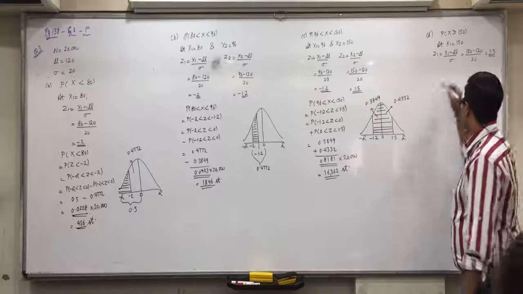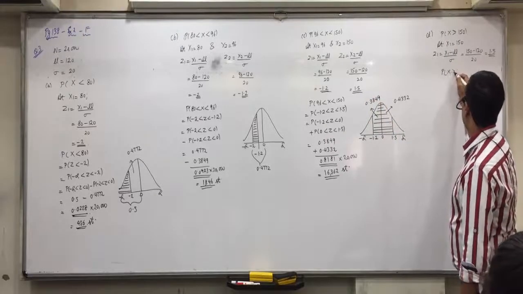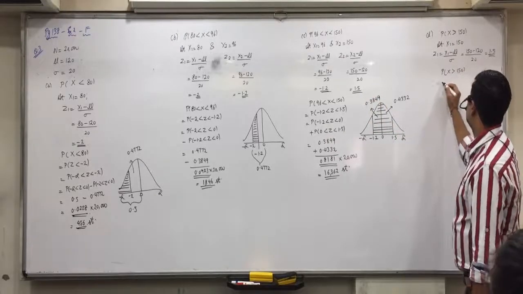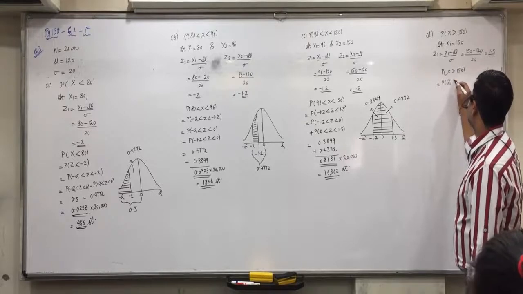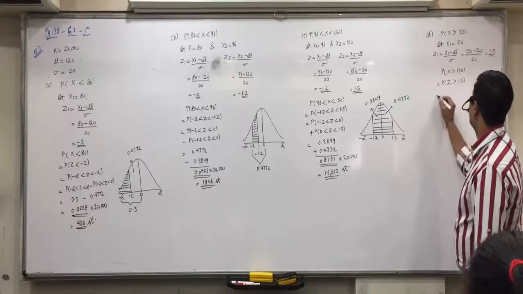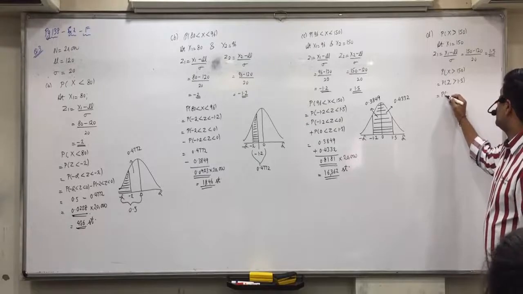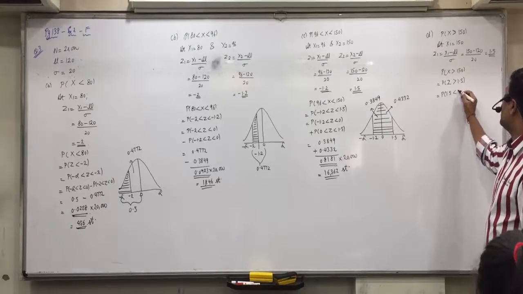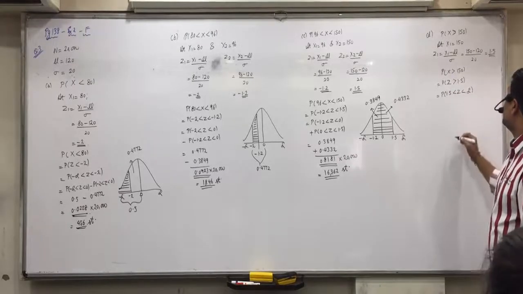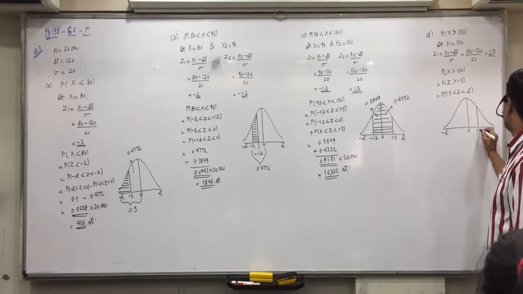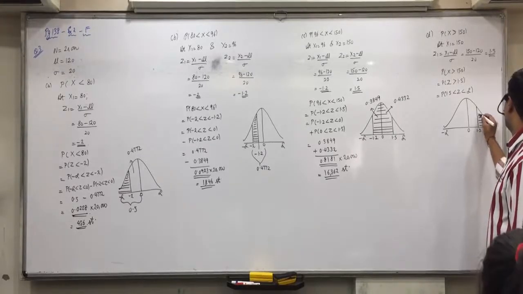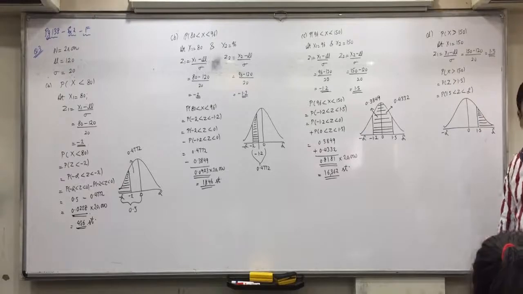So if x is greater than 150, z is greater than 1.5. Now z greater than 1.5 means 1.5 less than z less than infinity. 1.5 will come on the right side, and between 1.5 and infinity is the area we need.